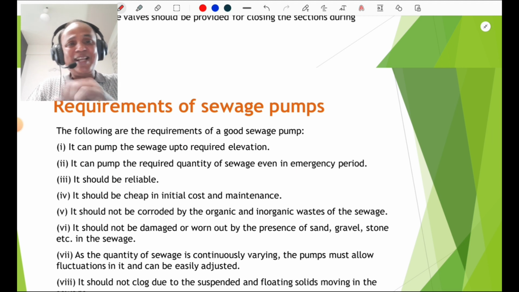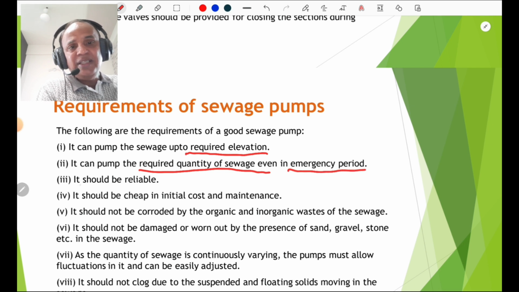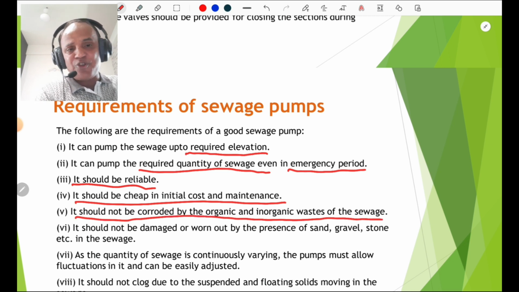The following are the requirements of the sewage pump. First requirement, we have to pump the sewage to the required elevation. Then the required quantity of sewage is to be pumped during the emergency period. The sewage pump should be reliable. It should be cheap in initial cost and maintenance. That is also an important factor. It should not be corroded by the organic or inorganic waste of the sewage. It should not be damaged or worn out by the presence of sand, gravel, stone, etc.